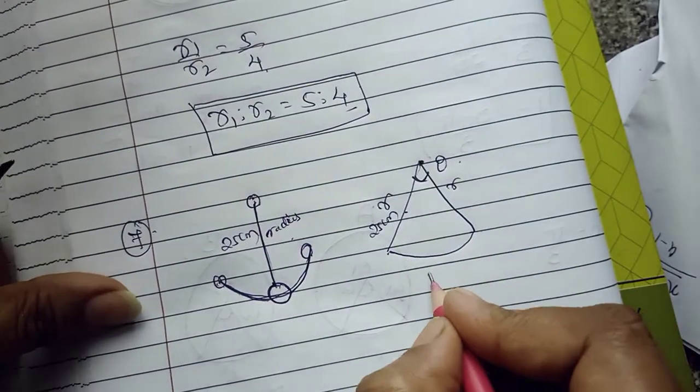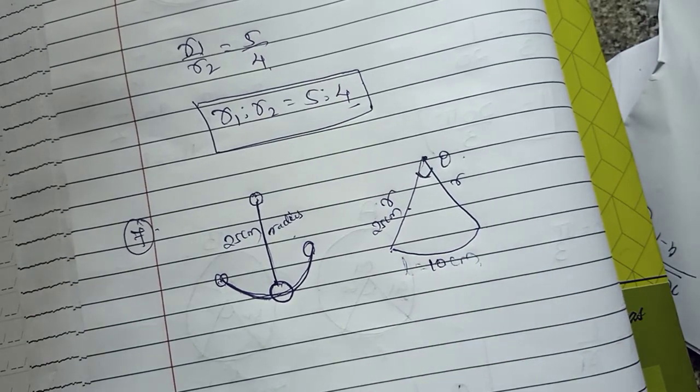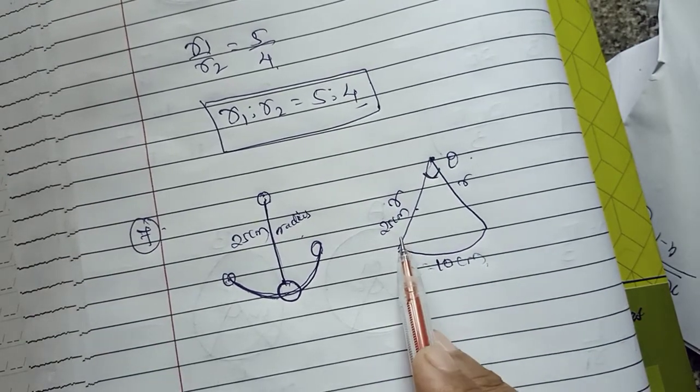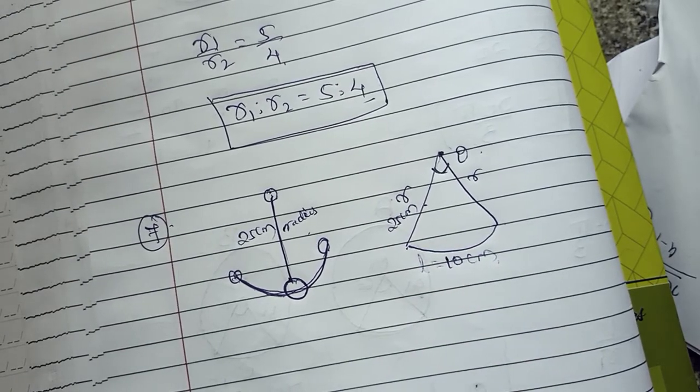So length of arc is given 10 centimeter. This is L. So I know L, I know radius, and I have to find here theta.